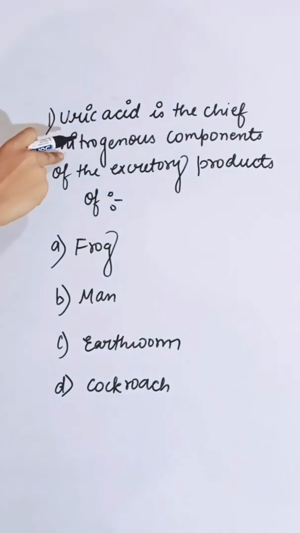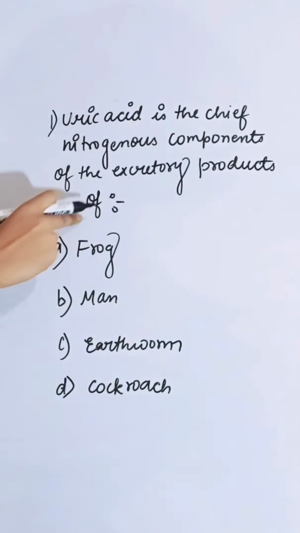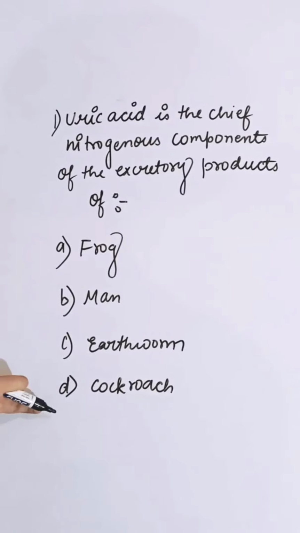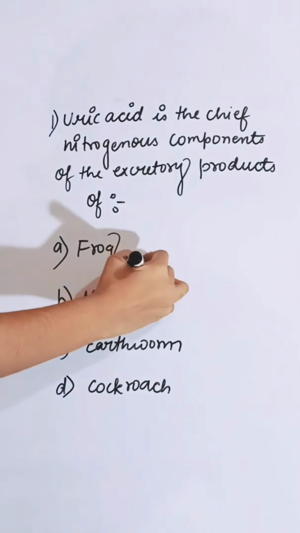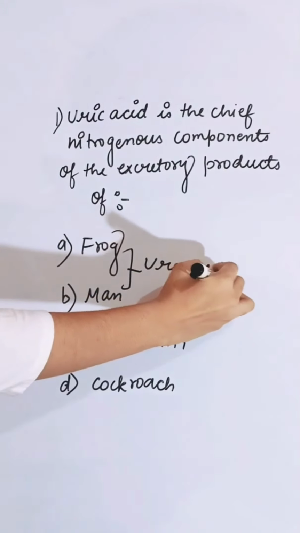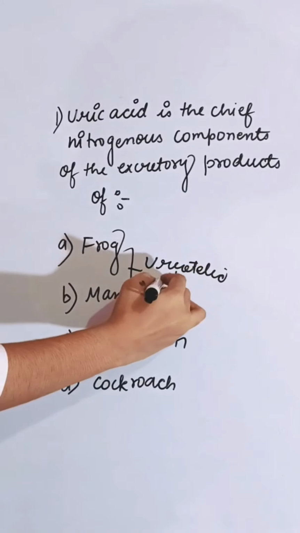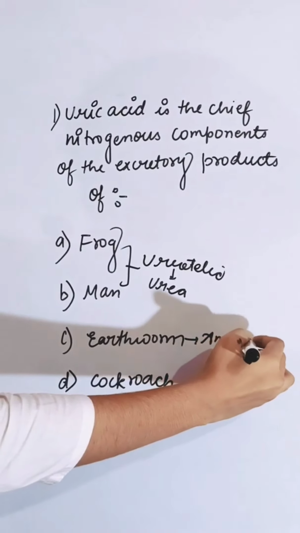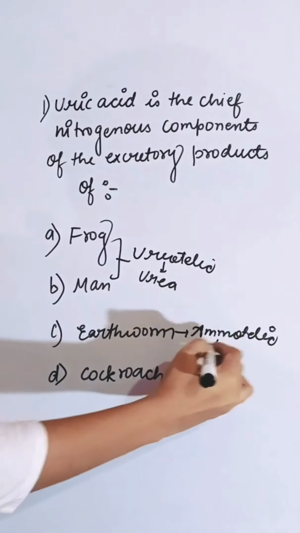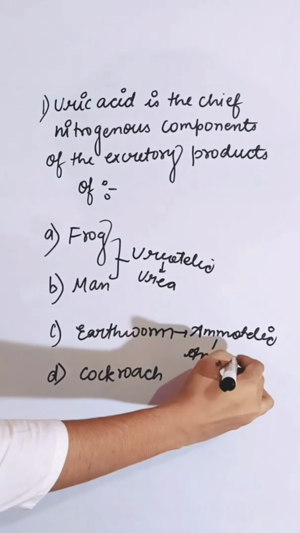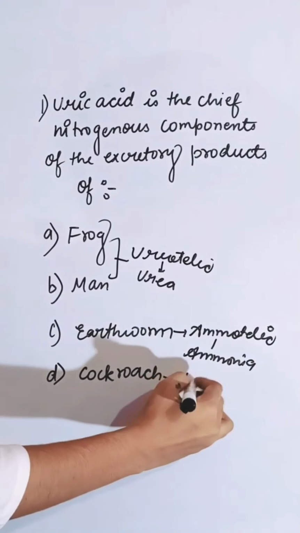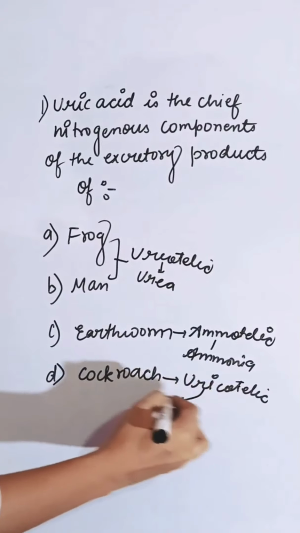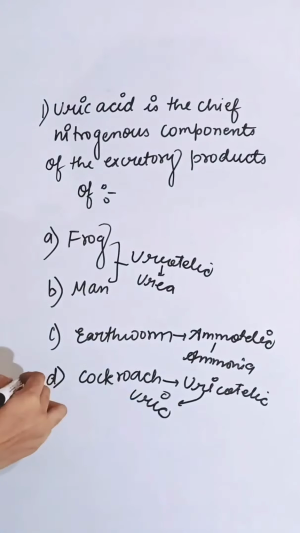Uric acid is the chief nitrogenous component of the excretory product of, first option frog, second is man, third is earthworm, and fourth is cockroach. Frog and man are ureotelic, which excrete urea, and earthworm is ammonotelic, which excretes nitrogenous product in the form of ammonia, and cockroach is uricotelic, which excretes uric acid. So the correct answer is D.